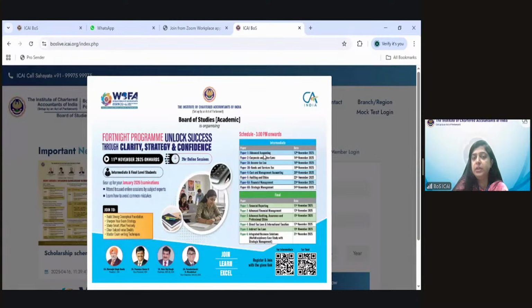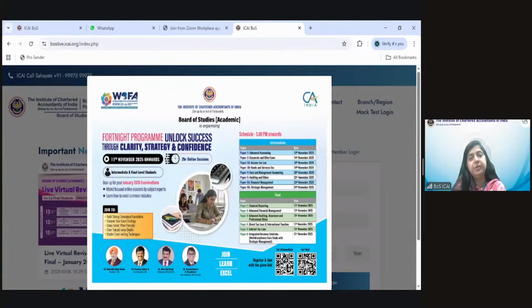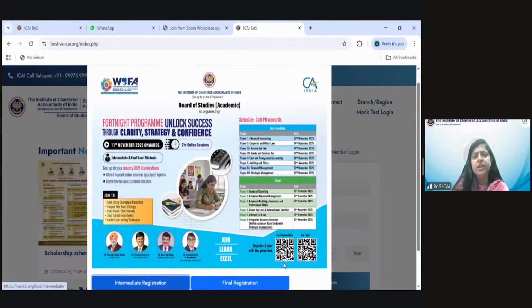The schedule is already given. For paper 1, that is tomorrow 12th November, it will be from 3 p.m. onwards, basically 3 to 5 p.m. If you want to join through your mobile, then the QR code is there. You can join through the intermediate QR code and the final QR code. If any friend or relative or known person is there for final, you can tell them also.